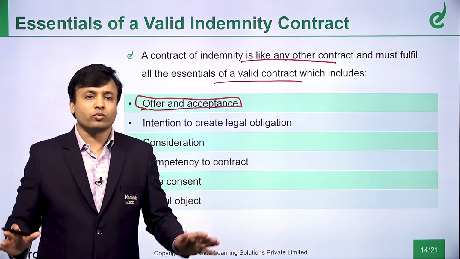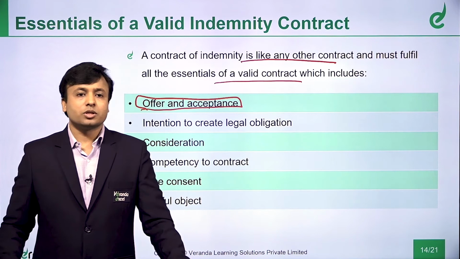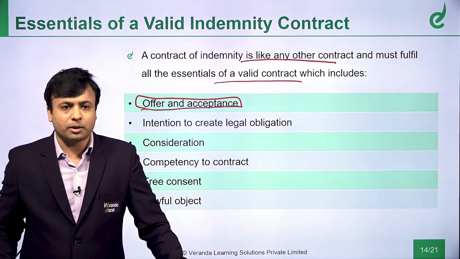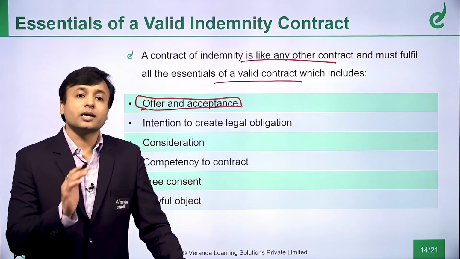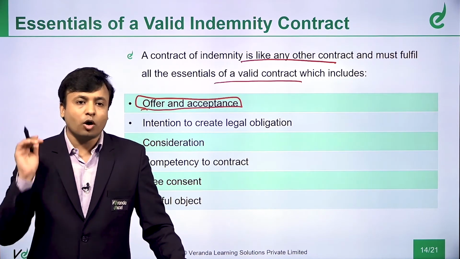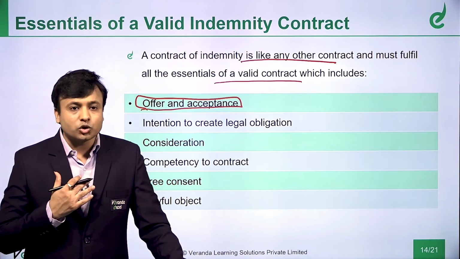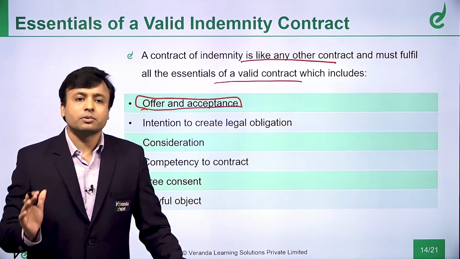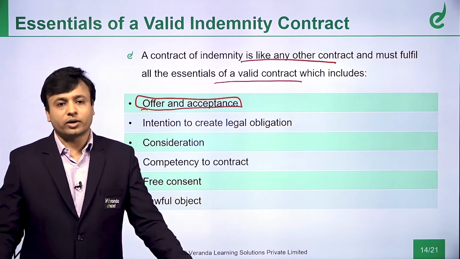All this you already know, we are just doing a recap. So this forms part of your syllabus of your foundation, I believe, correct? So an essential element of a valid contract is what? There should be an offer and acceptance. One party should offer, other party should accept. Same thing is applicable for a contract of indemnity also.